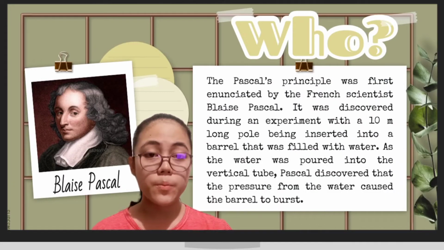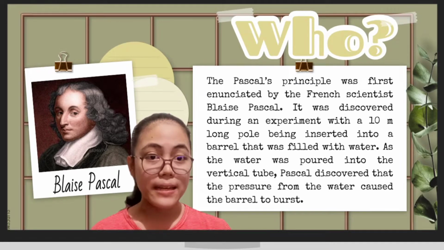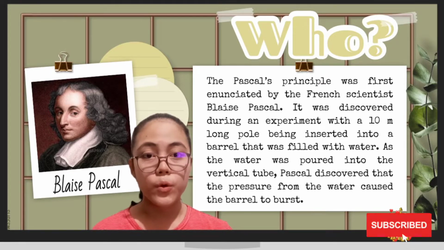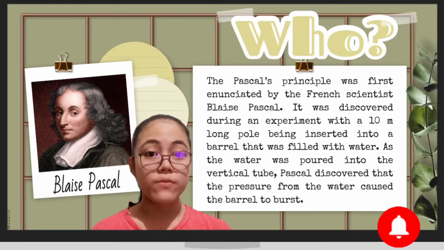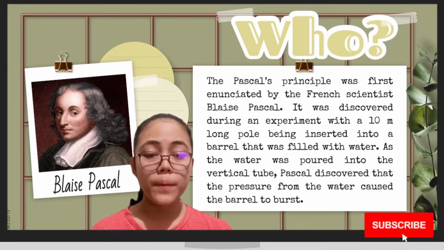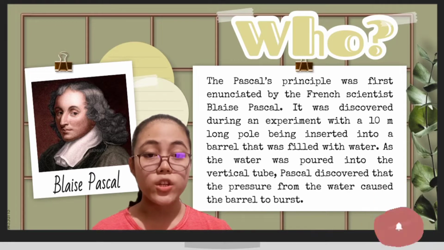Pascal's principle was first enunciated by the French scientist Blaise Pascal. It was discovered during an experiment with a 10-meter long pole being inserted into a barrel that was filled with water. As the water was poured into the vertical tube, Pascal discovered that the pressure from the water caused the barrel to burst.